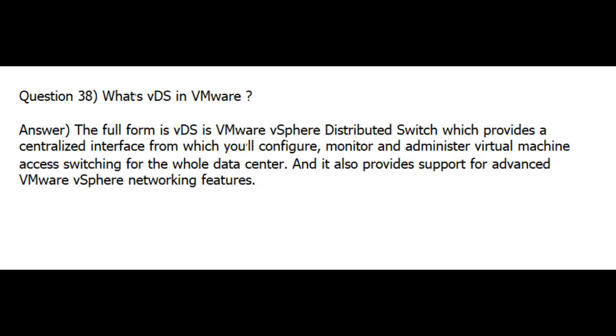Question 38. What's VDS in VMware? Answer. VDS is the VMware vSphere Distributed Switch, which provides a centralized interface from which you can configure, monitor and administer virtual machine access switching for the whole data center. And it also provides support for advanced VMware vSphere networking features.